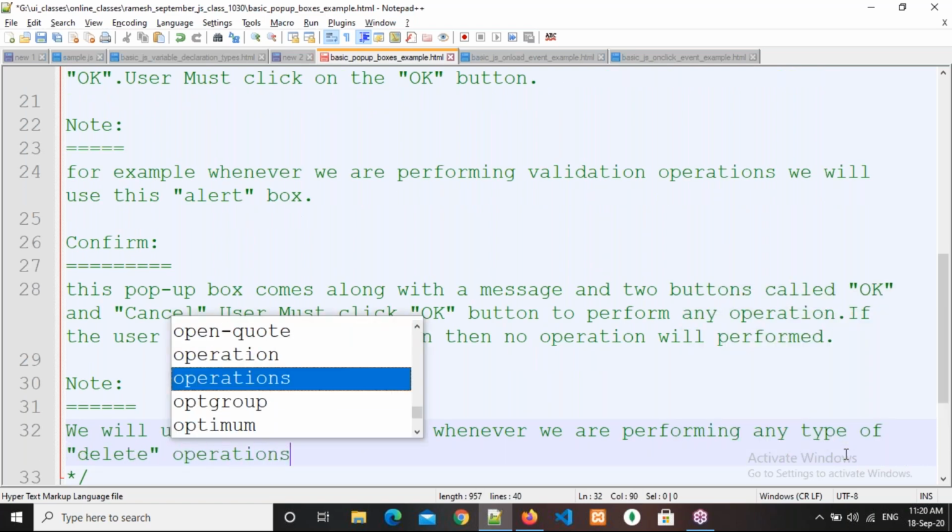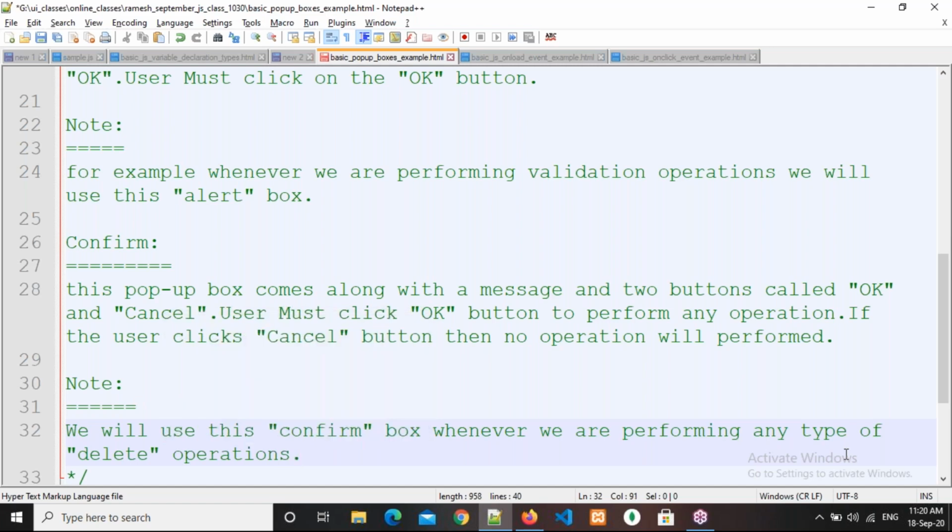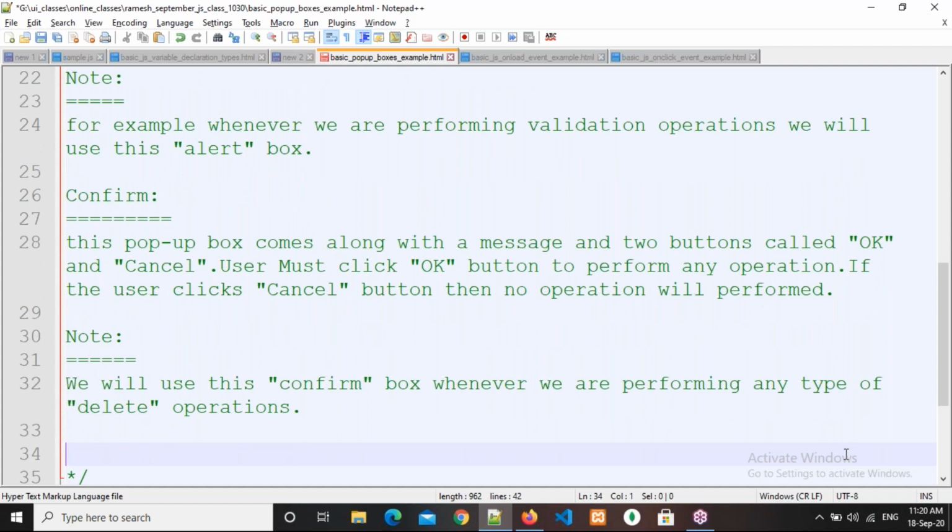Not only for delete operations, but that is one of the purposes. Okay, right. Delete operations. Now then after that, prompt.